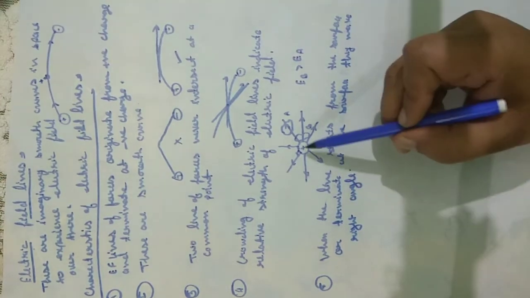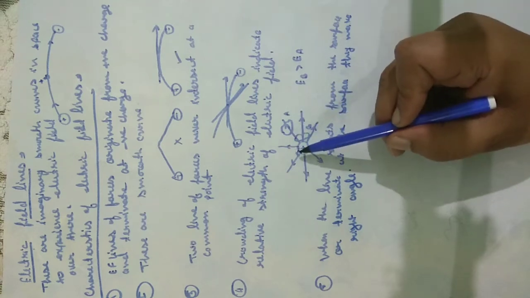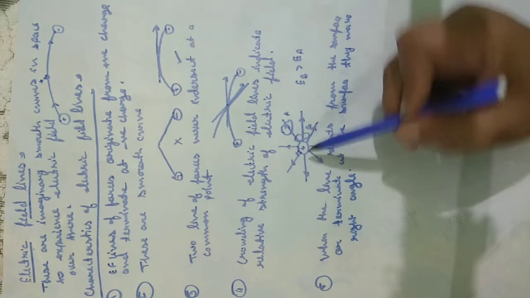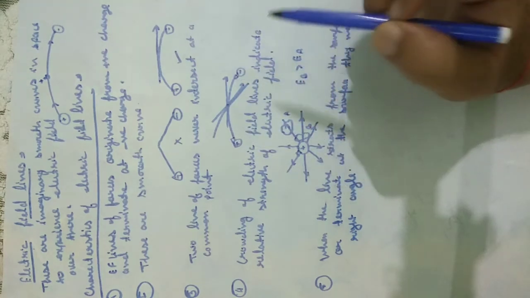It means at the starting point or at the terminating point, electric field lines make a right angle to the surface.